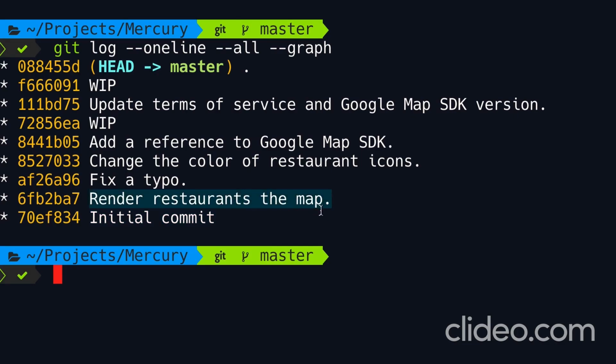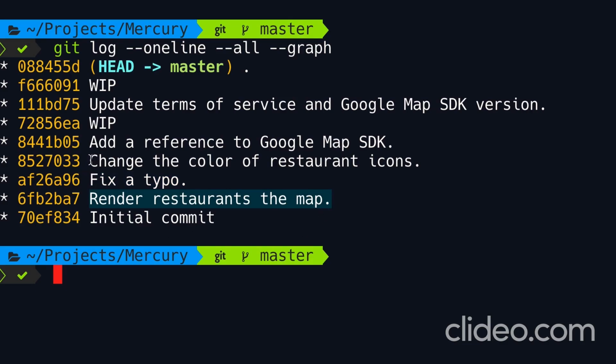Here we have a wording issue. The word on is missing. So the message should have been render restaurants on the map. So later we'll come back and fix the wording issue. After that, we have fix a typo. This is a common issue that I see quite a lot in people's repositories. Technically, this commit shouldn't be here because we shouldn't have made the typo in the first place. So commits like this are just noise in the history. So later I will show you how to combine these two commits to make our history clean and readable.